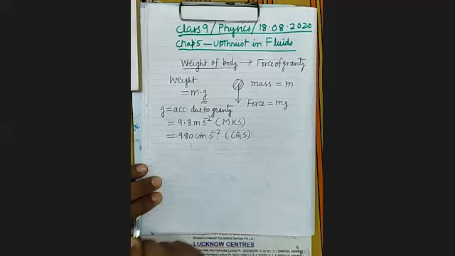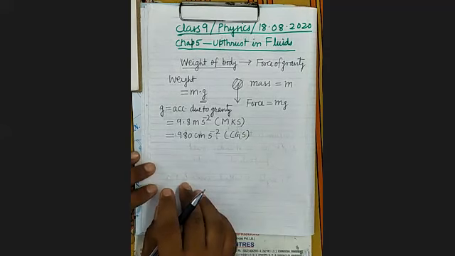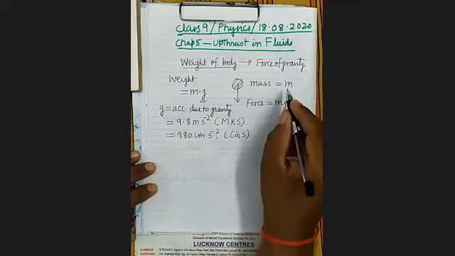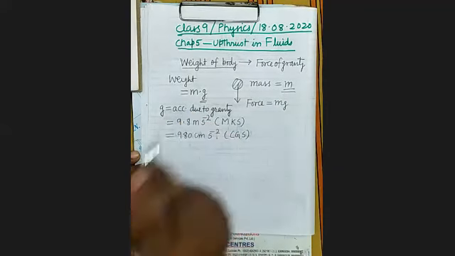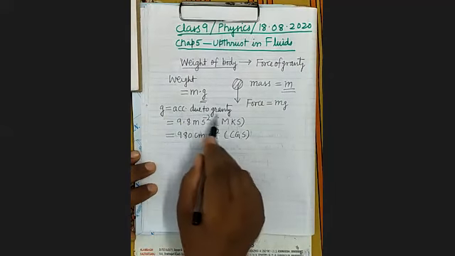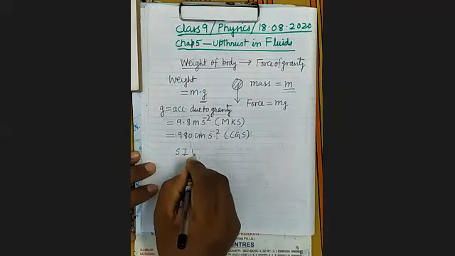So what is the weight of the body? It is the force which earth exerts on any body towards its center. That is known as the weight of the body. If there is any body of mass m, then the weight will be equal to m into g, where g is acceleration due to gravity. Its value is this.